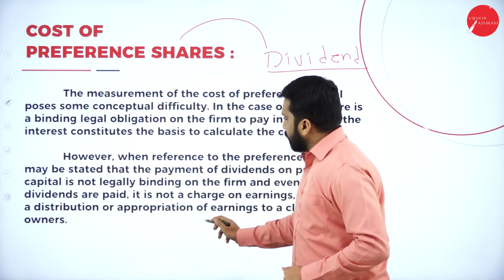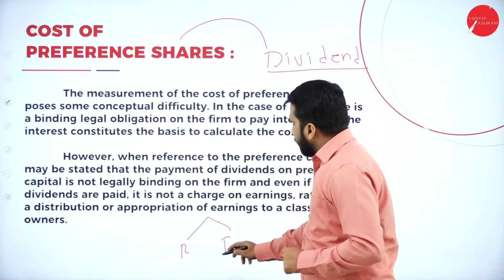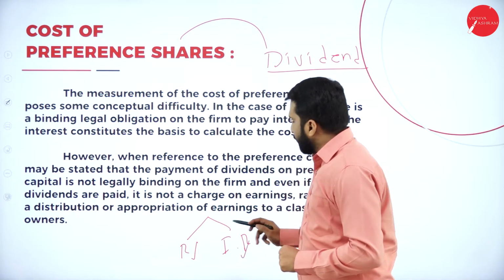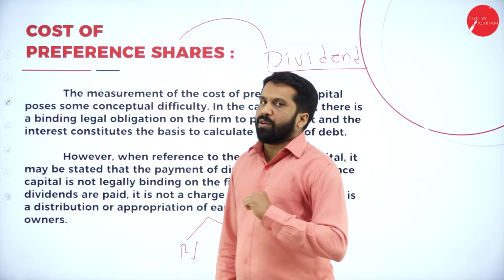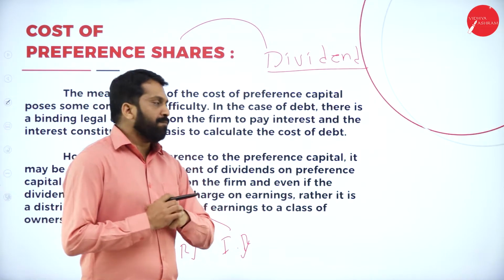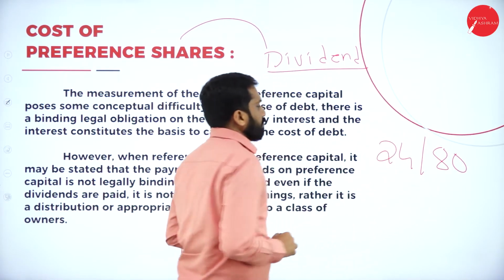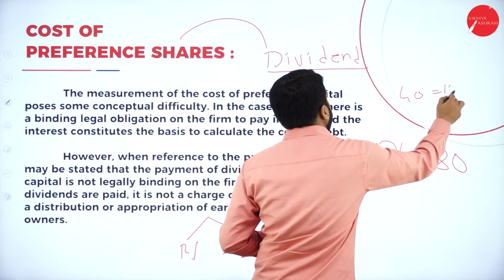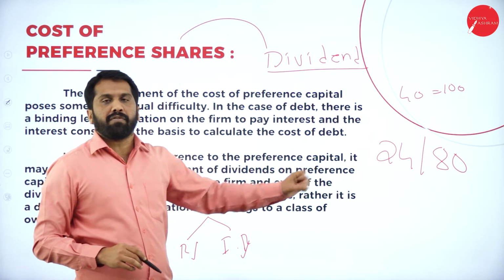Now, in the preference also we have two things. One will be redeemable, the other one is irredeemable. The formula to calculate, this is different, this is different. Easiest one, easily you can score. And one more advantage of this topic. What is the advantage? What is your passing mark? Your passing mark is 24 out of 80. You know that the passing is 40 out of 100. But in this, you are supposed to take minimum 24 out of 80.